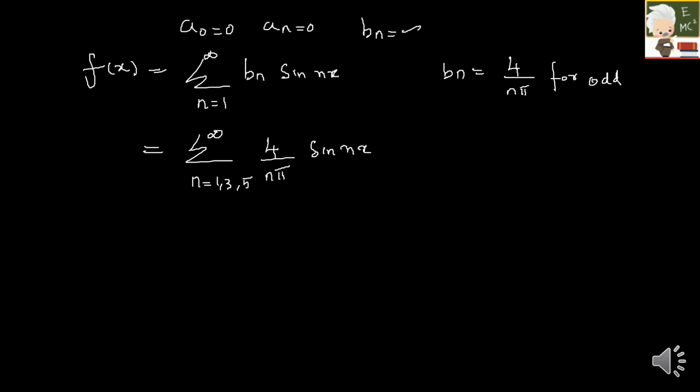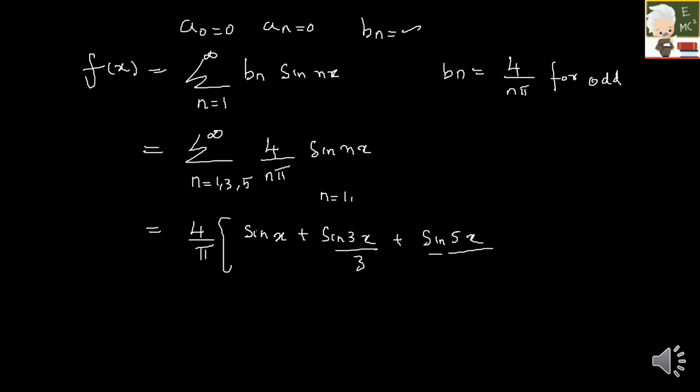So this is what we got. If I expand this, this would be 4 by pi into sine. So I am substituting n is equal to 1, 3, 5. So I will be getting sine x plus sine 3x by 3 plus sine 5x by 5 and so on.